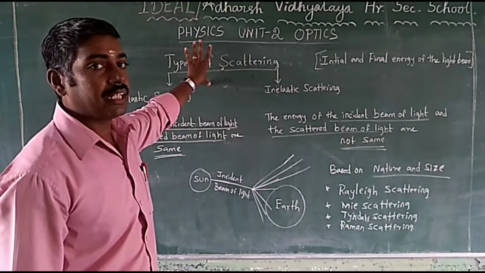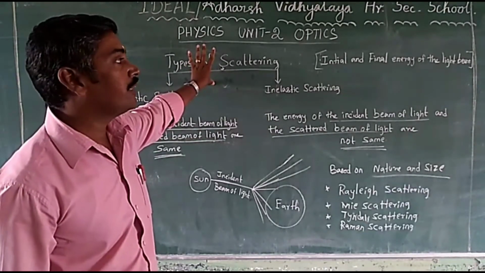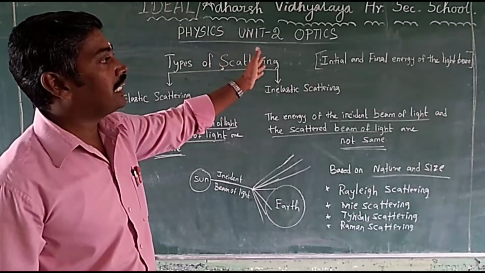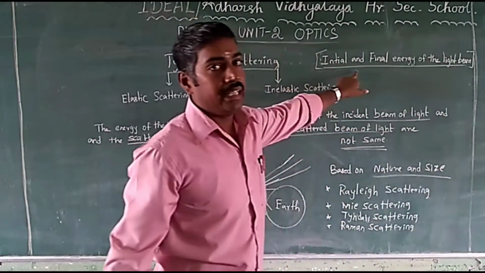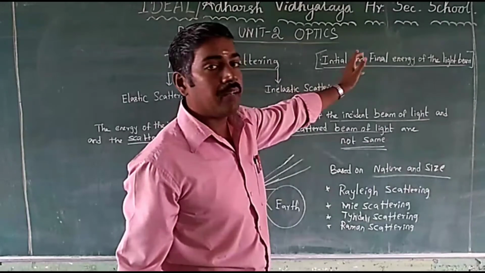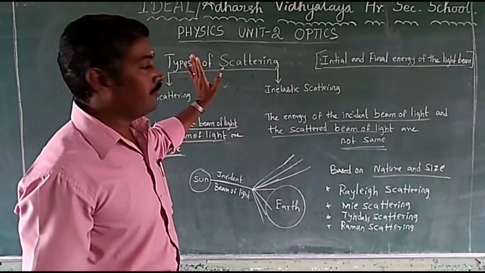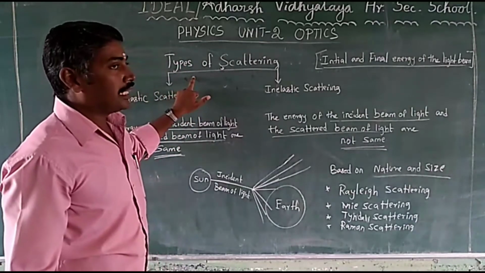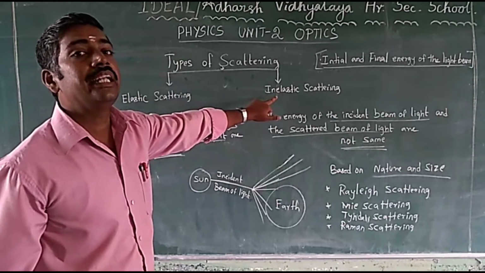Recall the types of scattering. The types of scattering can be classified based on the initial and final energy of the light beam. Two types: one is elastic scattering, another is inelastic scattering.